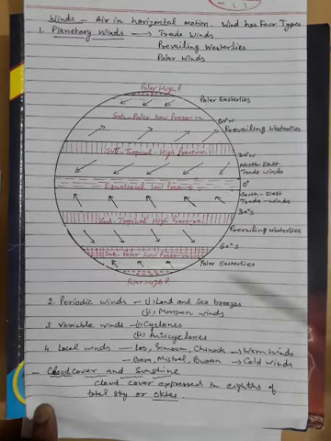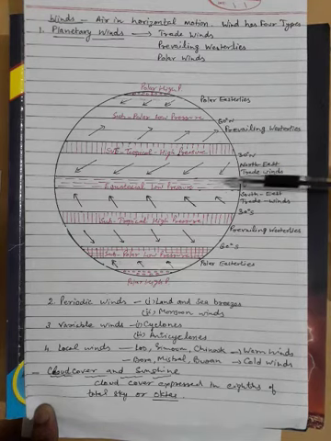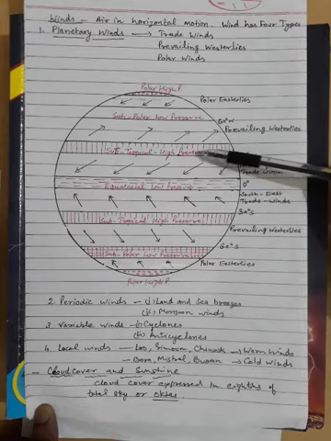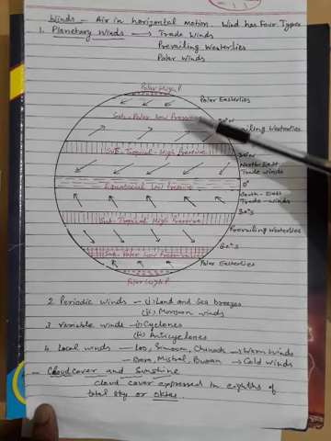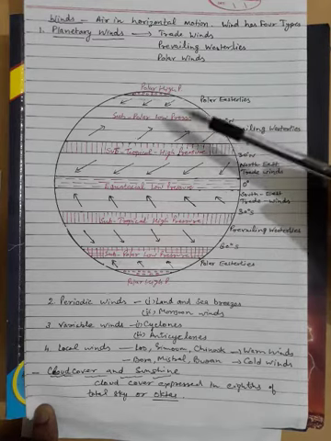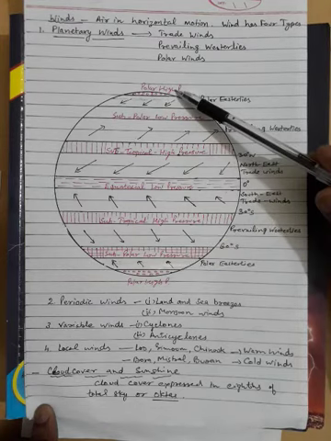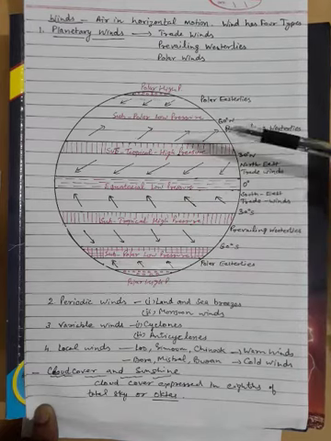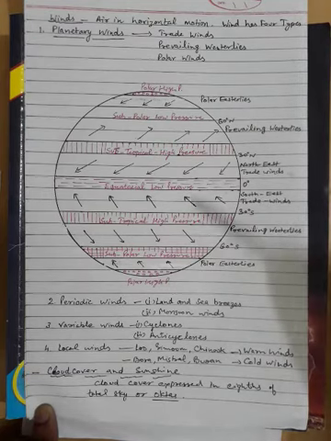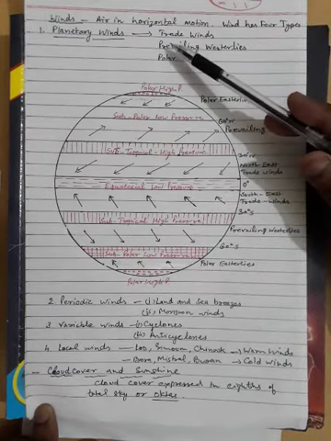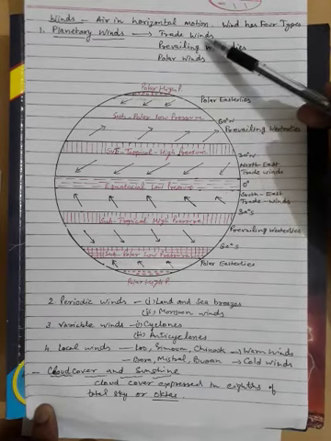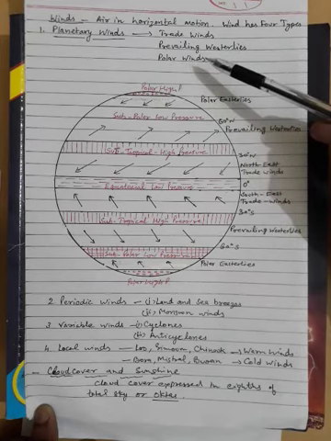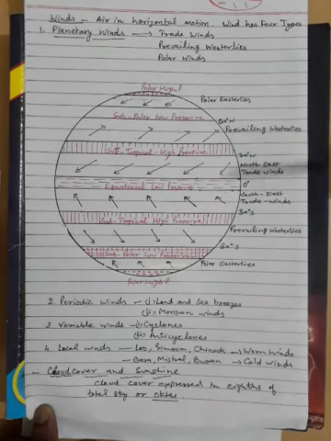As you can see, pressure belts: equatorial low pressure, subtropical high pressure in both hemispheres, subpolar low pressure in both hemispheres, and polar high in the north pole and south pole region. Planetary wind has three types: trade winds, prevailing westerlies, and polar winds, or you can call them polar easterlies.